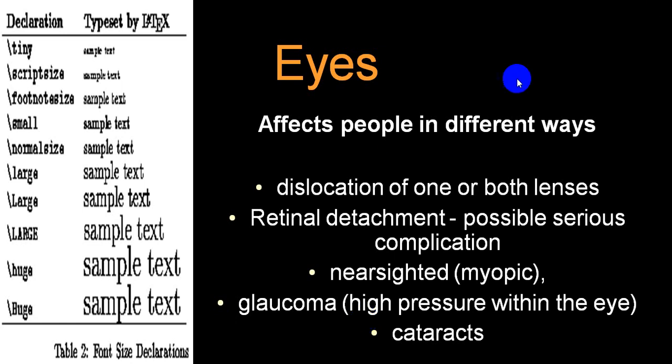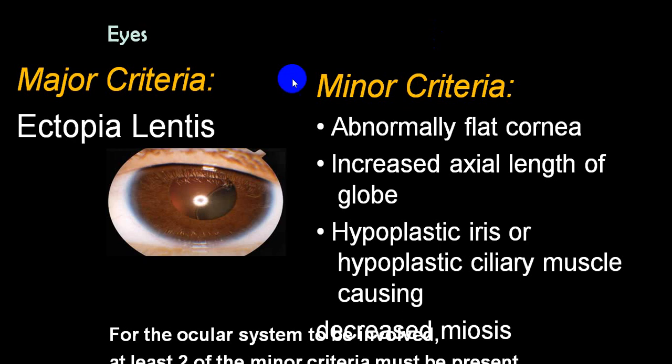In eye, you can have a dislocated lens or ectopia lentis. Retinal detachment is very common. Myopic eye, and in some of the person you can get even glaucoma and early cataract. So ectopia lentis is a major criteria, while in a minor criteria, flat cornea, hypoplastic iris, hypoplastic ciliary muscle, miosis.